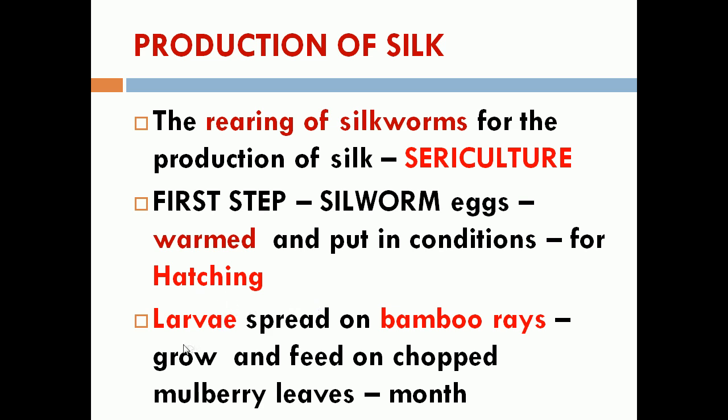After hatching, the egg develops into the larvae stage. Then the larvae are spread on bamboo trays to grow and feed on chopped mulberry leaves. In the bamboo trays, they keep small chopped mulberry leaves, and upon that they spread the larvae.